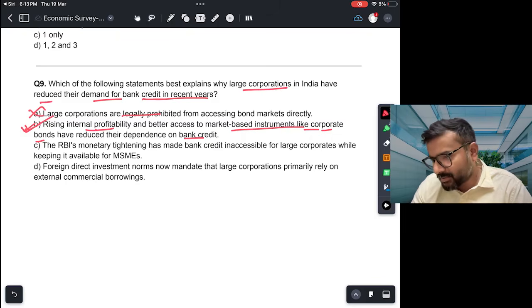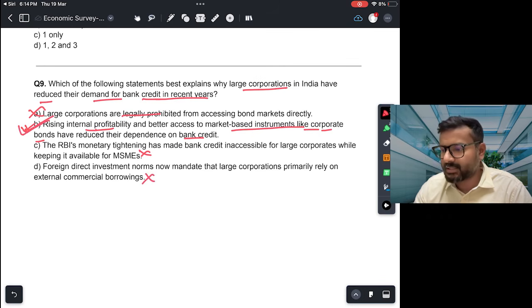Let's see other options also. RBI's monetary tightening has made bank credit inaccessible for large corporations while keeping it available for MSMEs. ऐसा कुछ नहीं है. And foreign direct investment norms now mandate that large corporations primarily rely on external commercial borrowings. ऐसा भी नहीं है. So B is the correct answer.